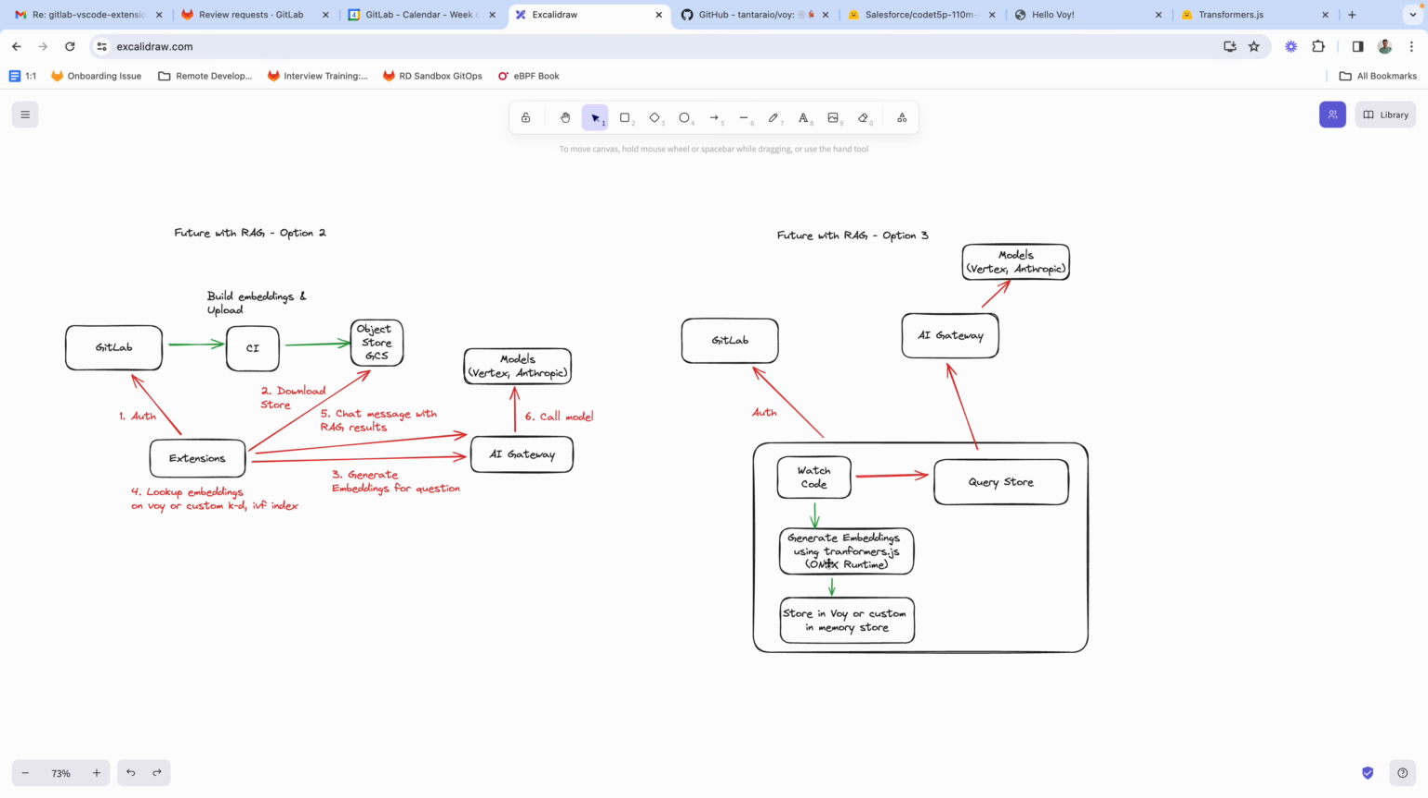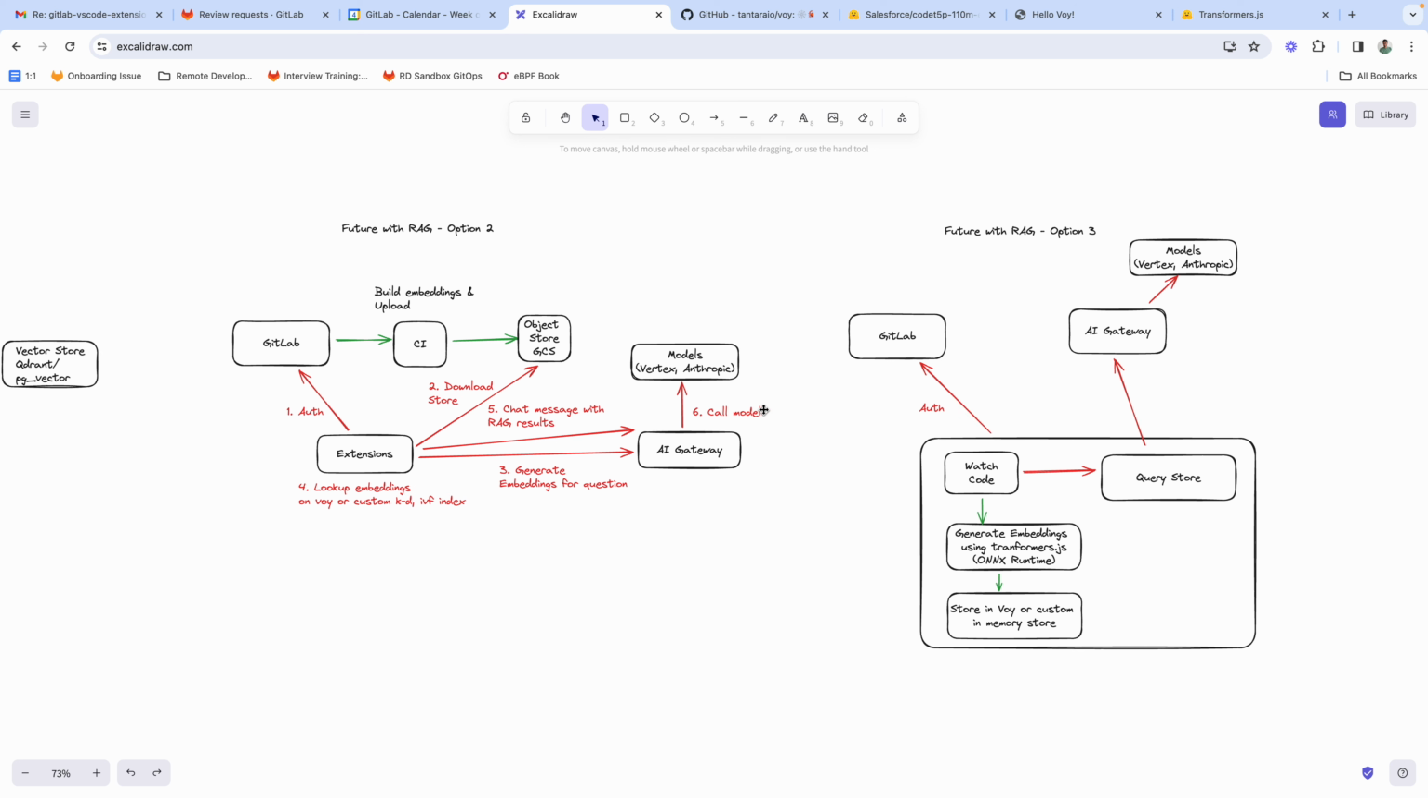And so we would use transformers.js to generate the embeddings locally. We then store that in Voy or a custom memory store, right? And then once it's in there, we would query the store when we actually write the chat message. That then calls AI Gateway, and that then calls the model, which is either Vertex or Anthropic, right?